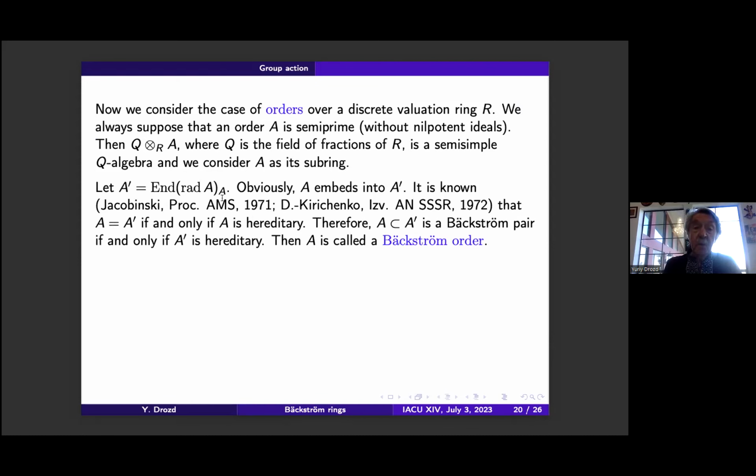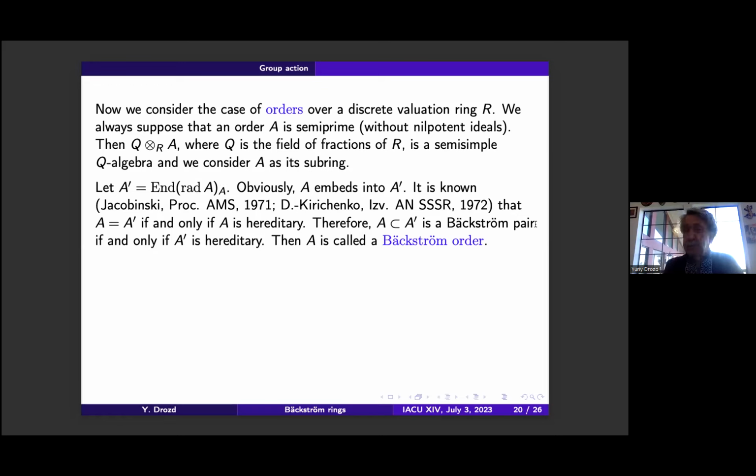Let's consider the endomorphism ring of the radical, say of A as a right module. Obviously, A embeds into A prime, and it was proved by Yakobinsky, Kirichenko and me that A coincides with A dash if and only if A is hereditary. So this pair A and A dash is always a Backström pair.